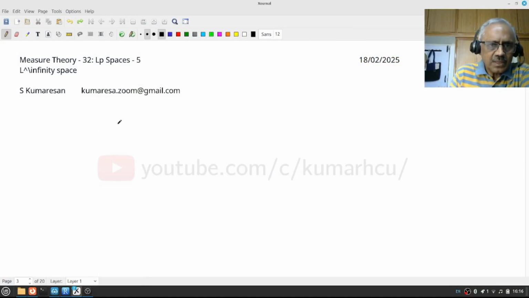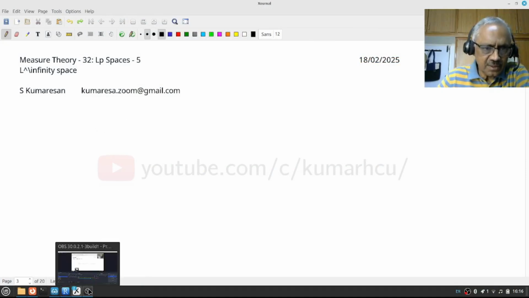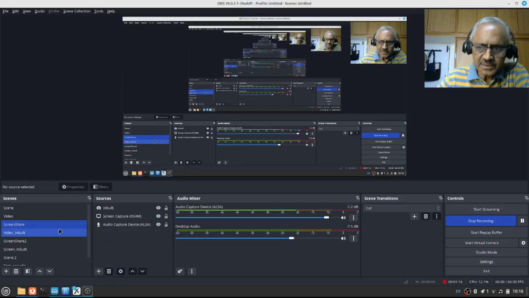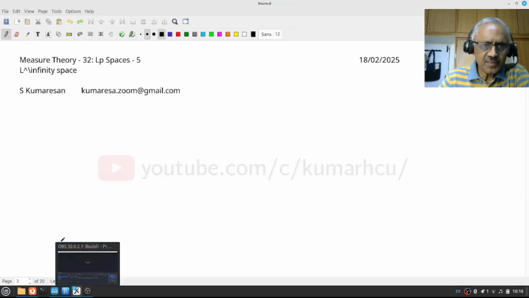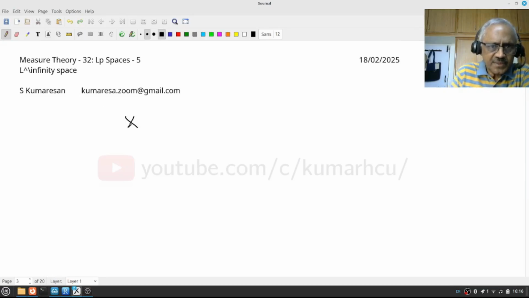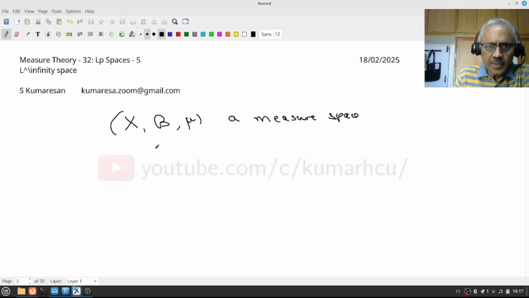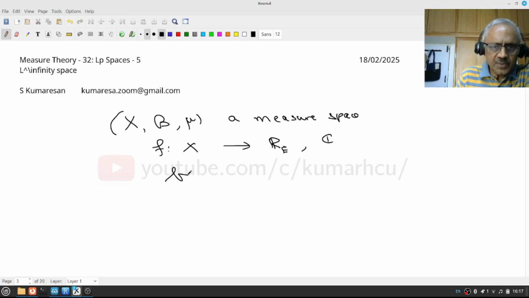So let us start screen sharing. Let us fix a measure space. What we want to talk about is functions from the extended real number system or C, which are in some sense bounded.